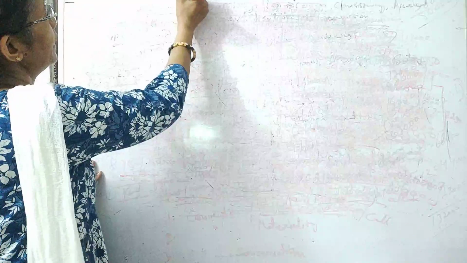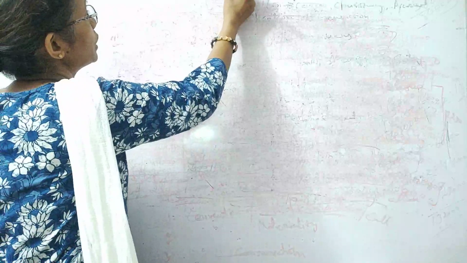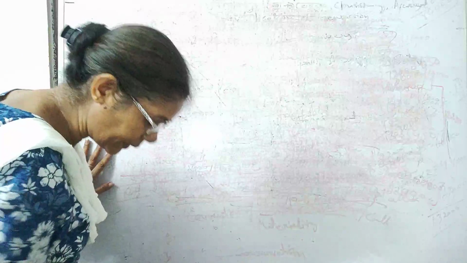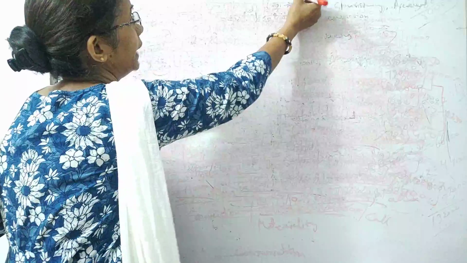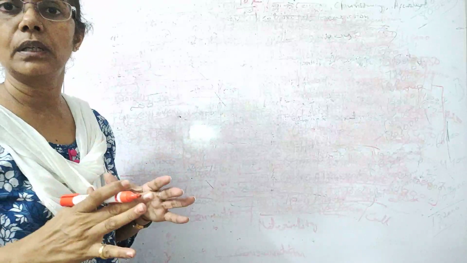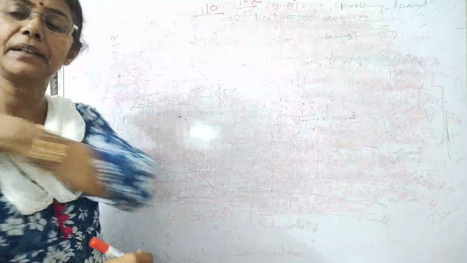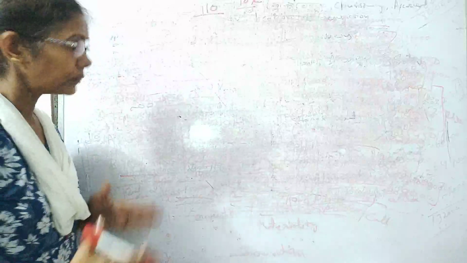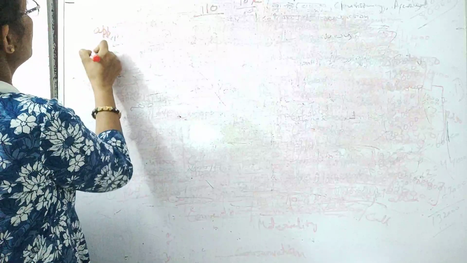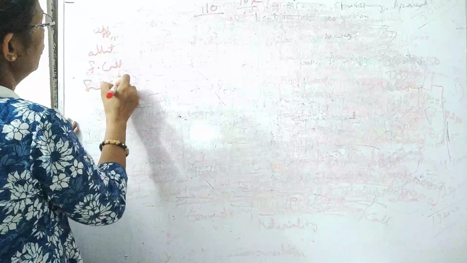It's telling that 500 shares it is forfeiting, and the value of one share was 100 rupees, and the premium is 10%. 10% means 10 rupees is the premium. Okay, so the value of one share is 110. We have to prepare the table. What is on application, what is on allotment, what is on first call, and what is on final call.